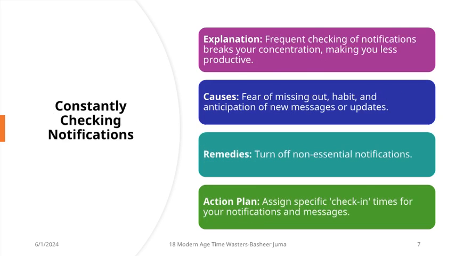6. Constantly checking notifications. Explanation. Frequent checking of notifications breaks your concentration, making you less productive. Causes: fear of missing out, habit, and anticipation of new messages or updates. Remedies: turn off non-essential notifications. Action plan: assign specific check-in times for your notifications and messages.